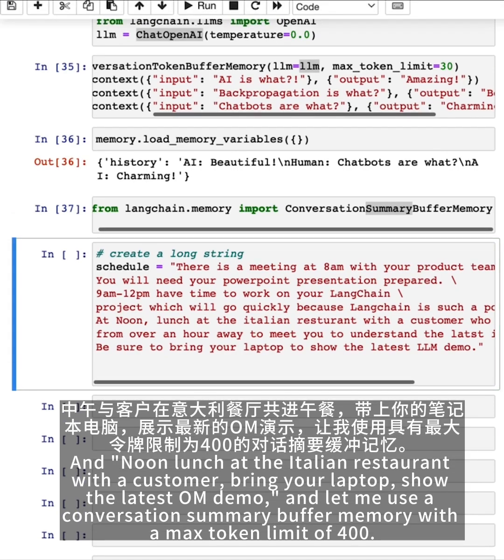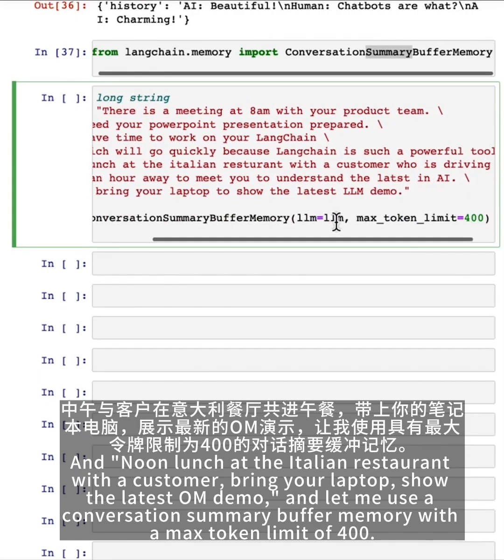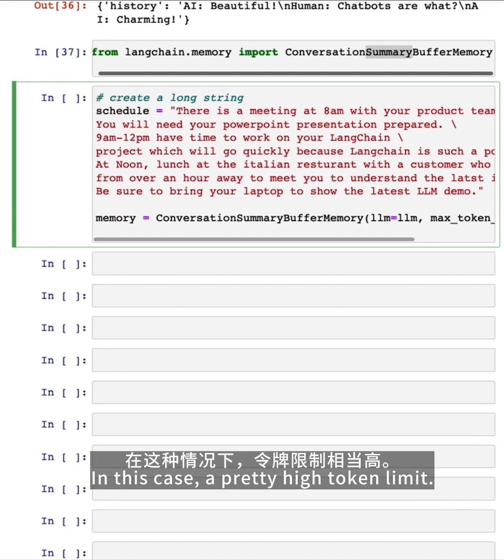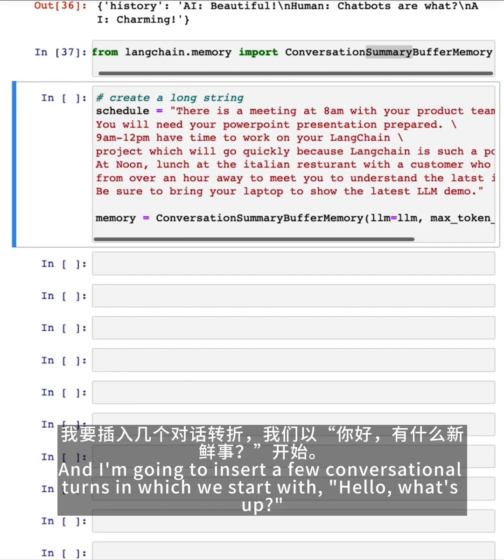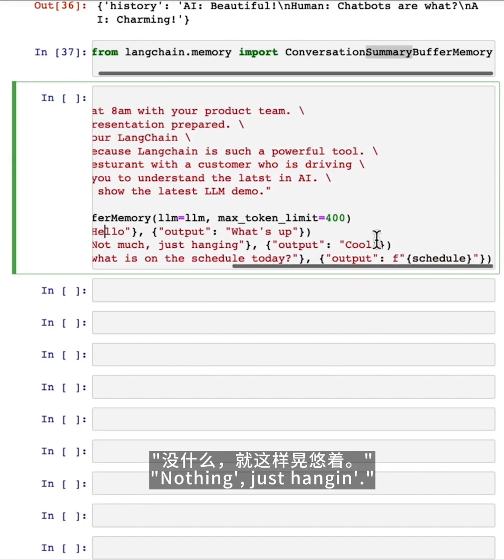And so let me use a conversation summary buffer memory with a max token limit of 400 in this case, a pretty high token limit. And I'm going to insert a few conversational turns in which we start with, hello, what's up? Not much, just hanging.